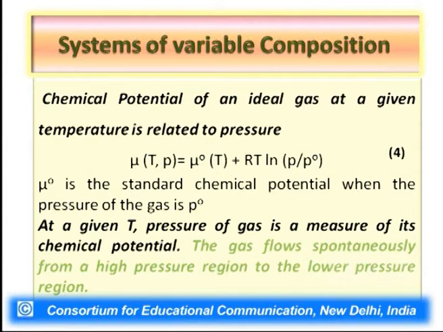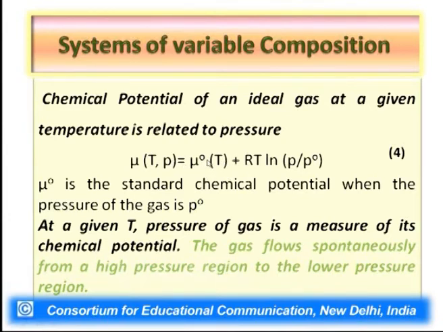Now, having said this, the chemical potential of an ideal gas at a given temperature is related to both temperature and pressure terms. So we can easily say that mu(T,P) at the left hand side of the expression in equation 4 symbolizes the chemical potential of the gas or any substance at temperature T and at pressure P, which is equal to mu standard T.